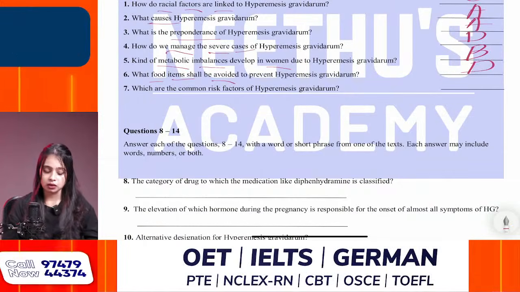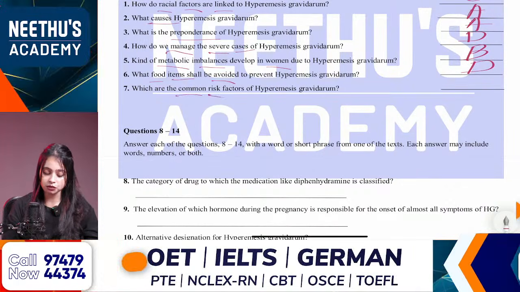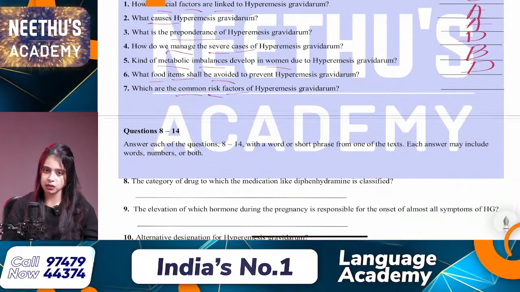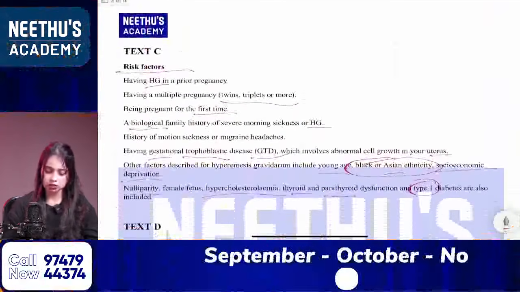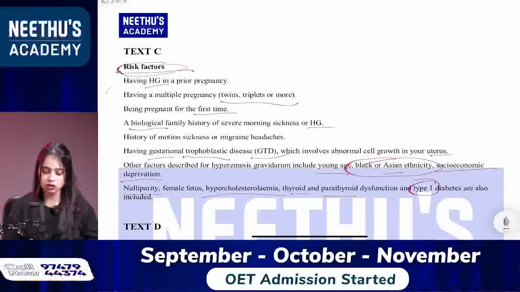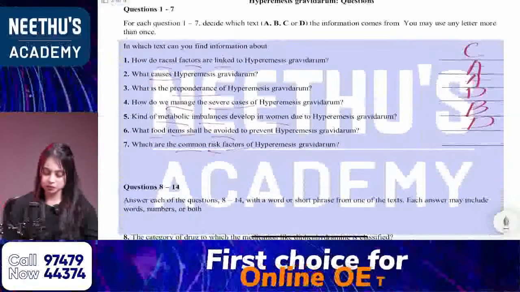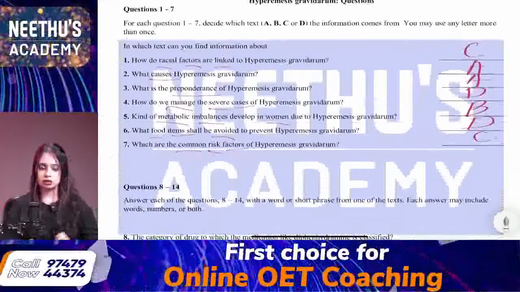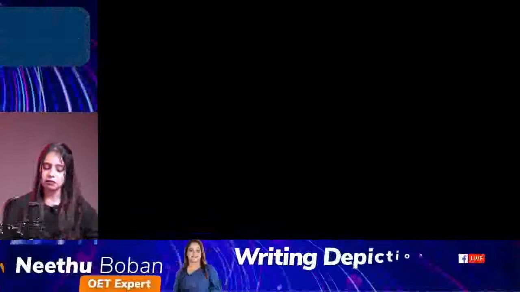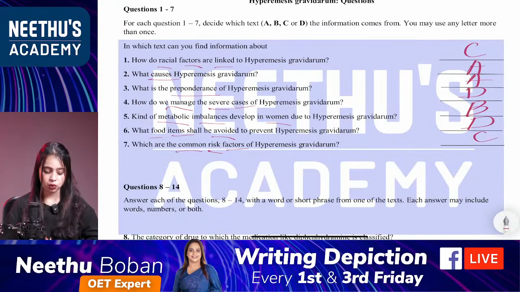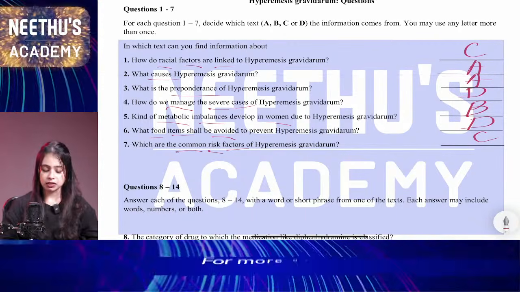Seventh one: which are common risk factors of the condition? Risk factors are mentioned in text C, so the answer is from C. Clear? So these are the answers. Lisa, yes, it's from text C. Very good, dear. Yes, it is from text C. So that's all about the 1 to 7 set of questions.